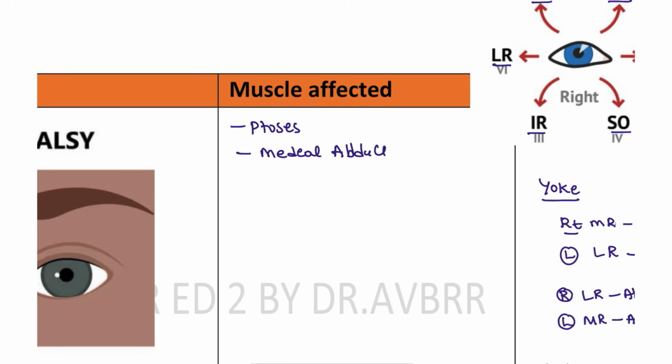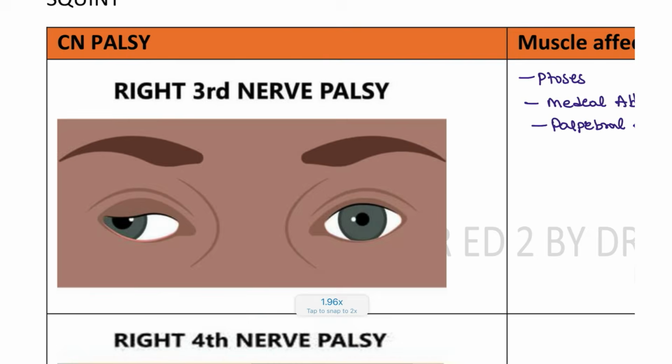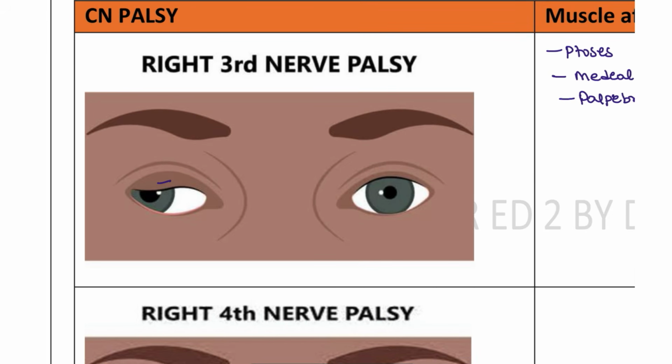Medial adduction is absent, and the levator palpebrae muscle is not working, that's why ptosis is also seen. The patient is going towards the lateral rectus. Why? Because the lateral rectus is intact. And the superior rectus and inferior rectus are also disturbed, so the patient can't elevate and can't depress either.